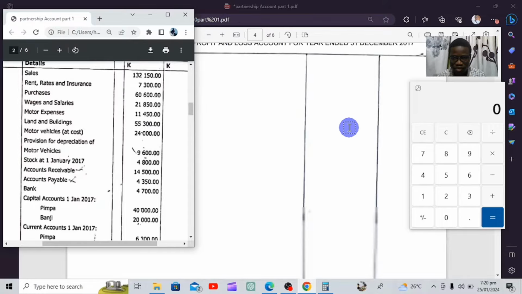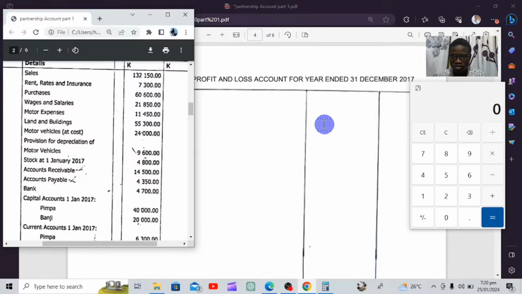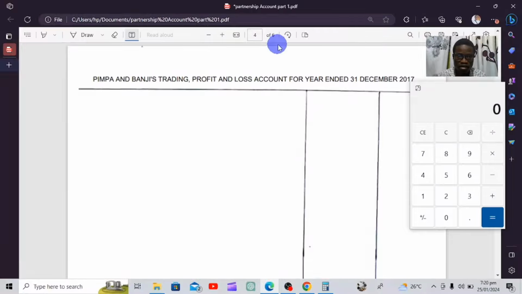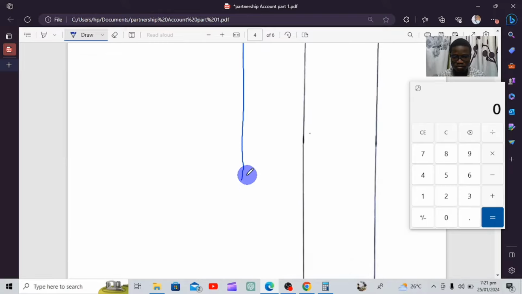I can see we're only having two columns, so I'll create a provision for the other column because it's not there.